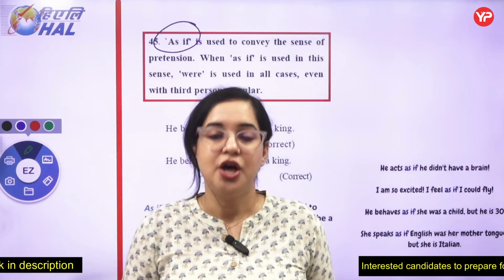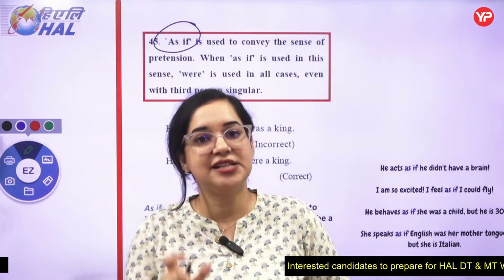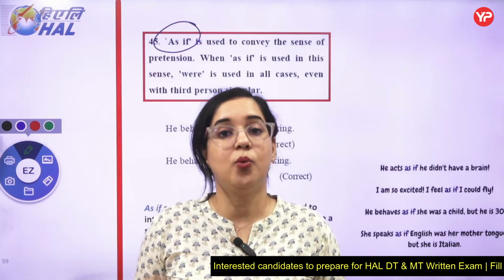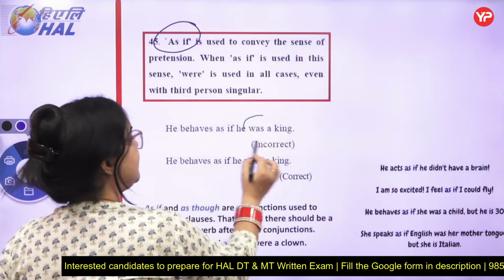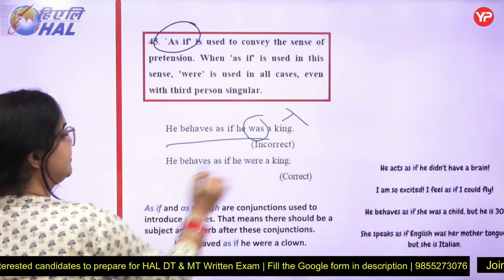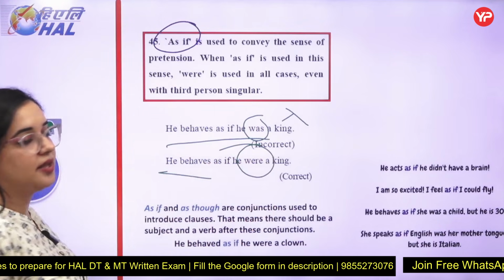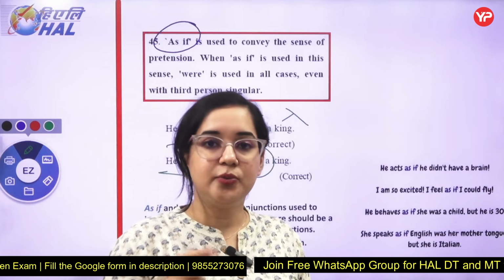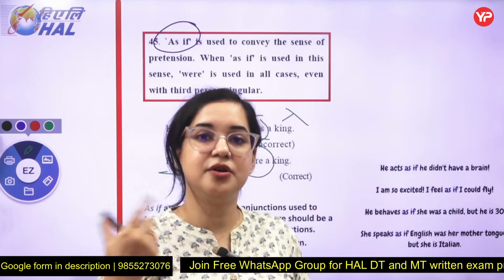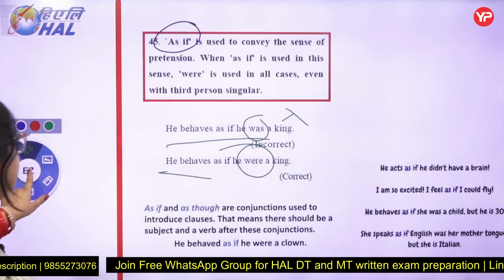You always have to remember that as if will always carry were with it, right? So it is, he behaves as if he were a king. So always remember, if it is as if or only if also, were will be introduced over there.